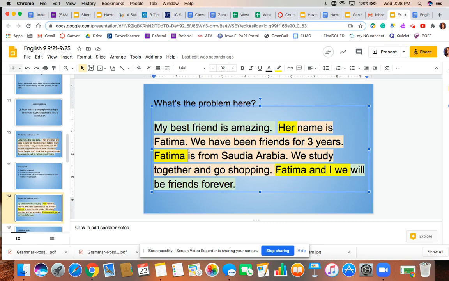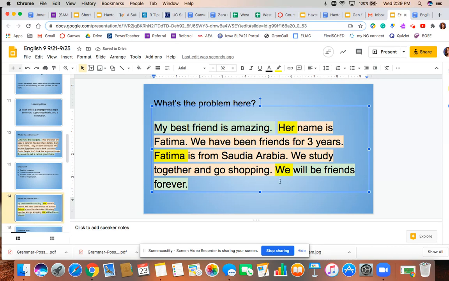The last mistake is down here. There are 2 nouns, Fatima and I. They are next to the pronoun we. A noun should not be next to a pronoun in a sentence, so we need to delete one of these. It doesn't really matter what we delete. This whole paragraph is about the author and her best friend. So if I were to leave the pronoun we, you would understand that I mean Fatima and me.